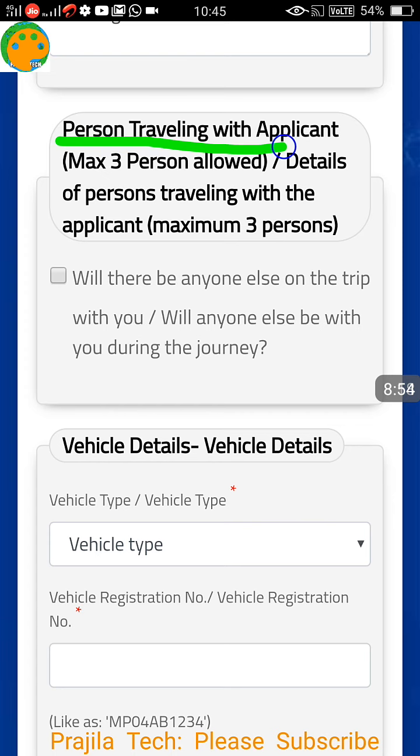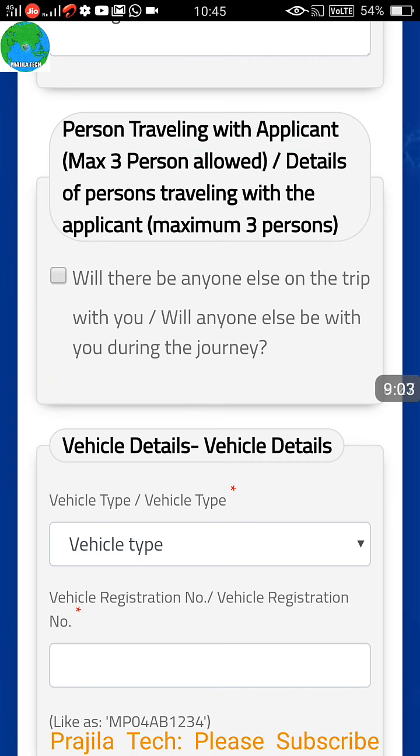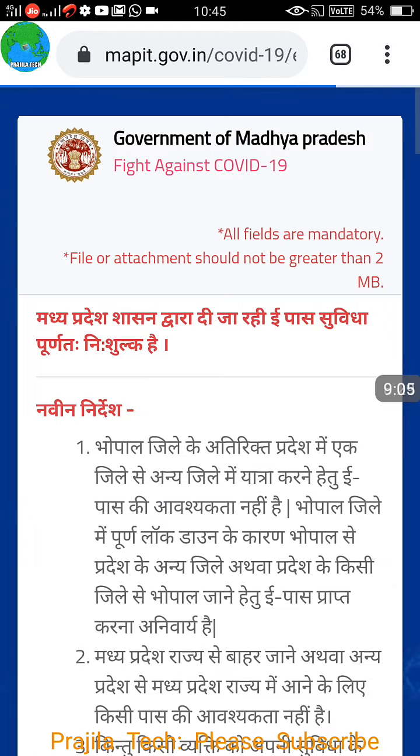Now scroll down. We have one more option to take here. If some person is traveling along with you, you can take a maximum of 3 persons along with you. You have to tick this option: will there be anyone else? Just tick this option.